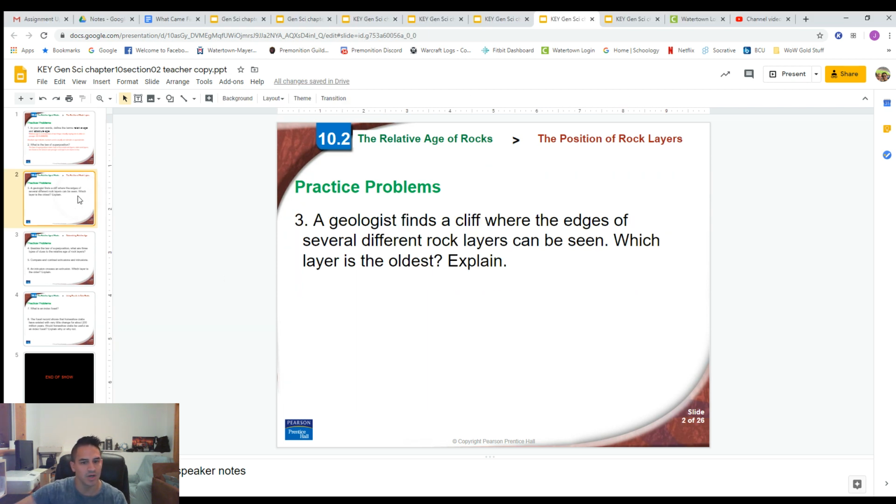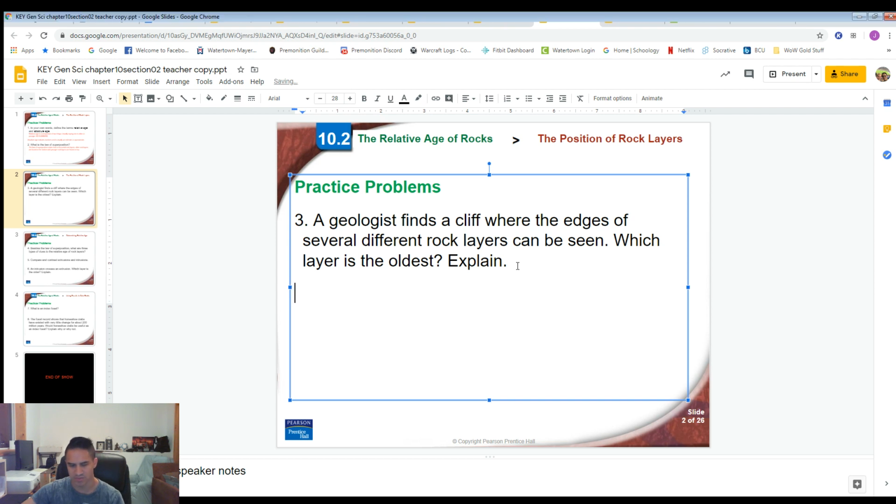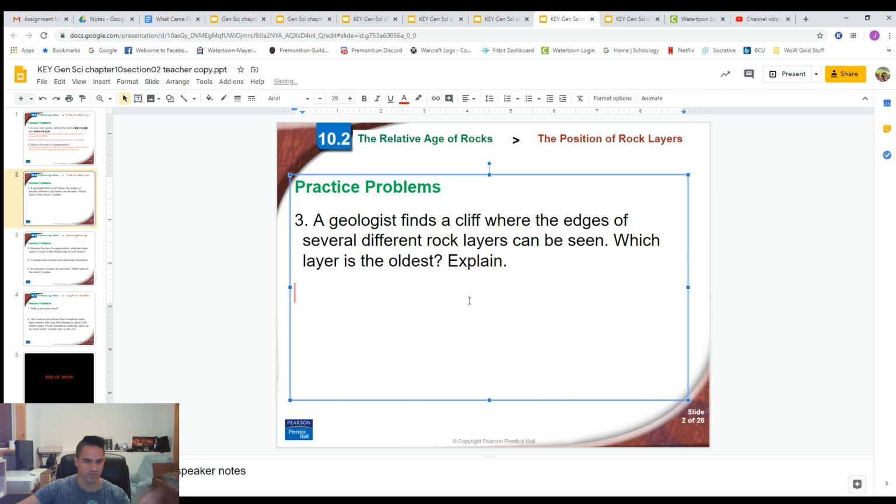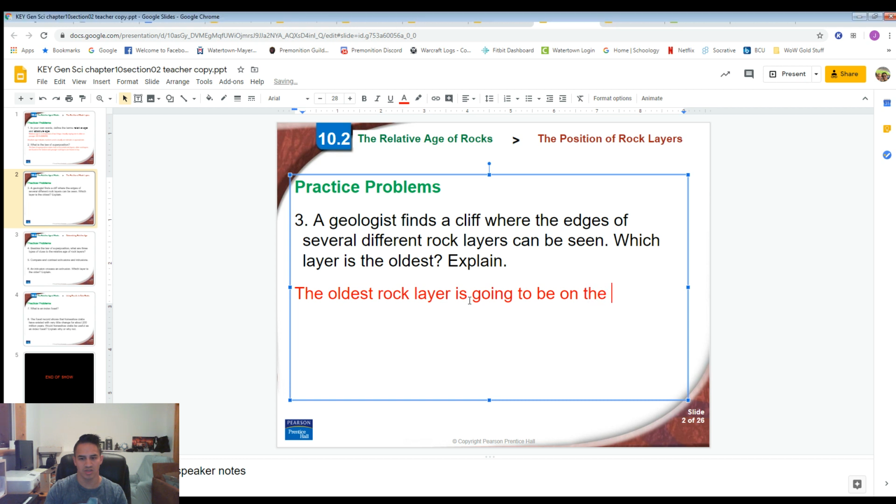All right. Number 3. A geologist finds a cliff where the edges of several different rock layers can be seen. Which layer is the oldest? Explain. All right, so this is basically exactly the law of superposition. We just mentioned that, so we can say that the oldest rock layer is going to be on the bottom, and the youngest rock layer will be on top.